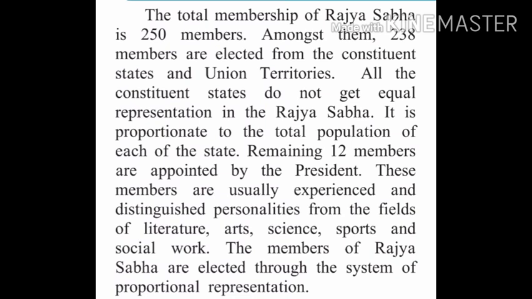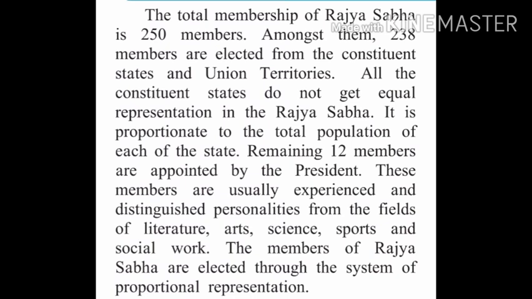All the constituent states do not get equal representation in Rajya Sabha. It is proportionate to the total population of each state. So the representation in Rajya Sabha is not equal in all the states. It depends on the population. Okay, and the remaining 12 members are appointed by the president. As I told you, there are 250 members, but out of that 238 are elected from the constituent states and union territories, and the remaining 12 members are appointed by the president.